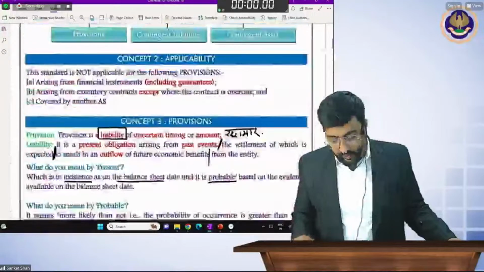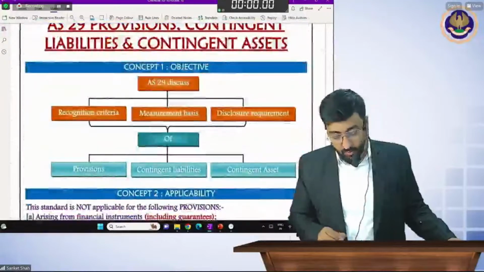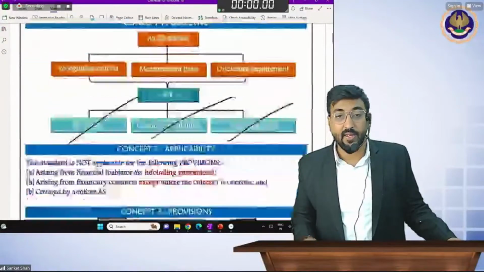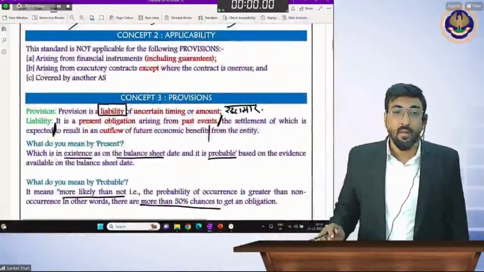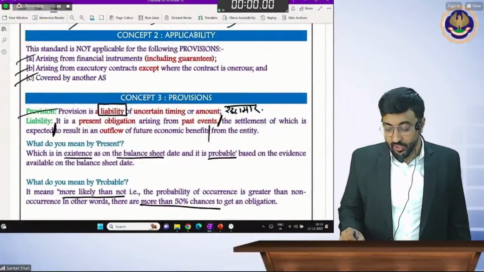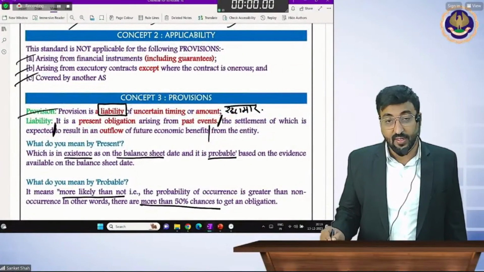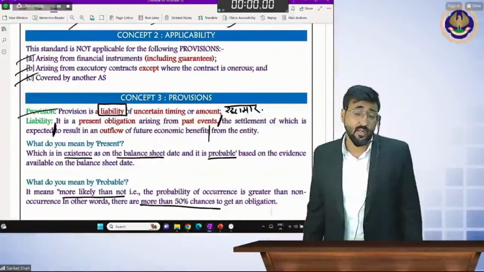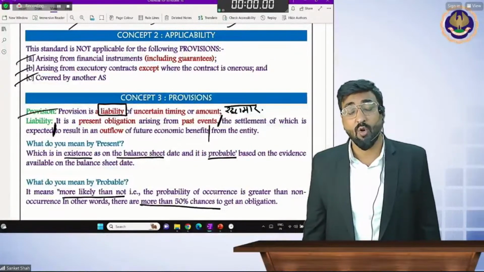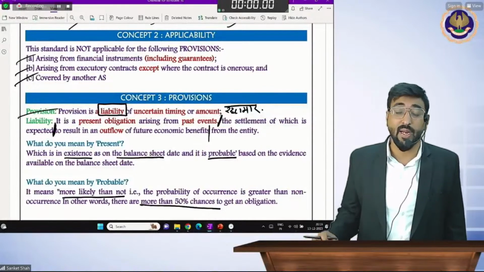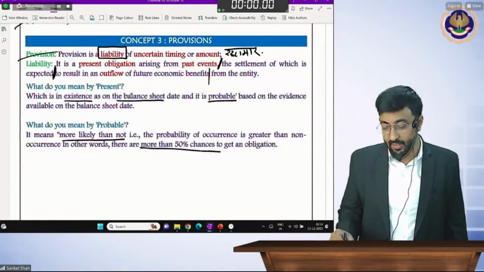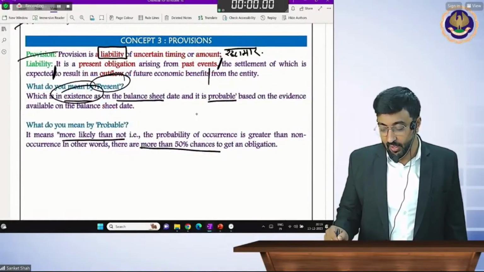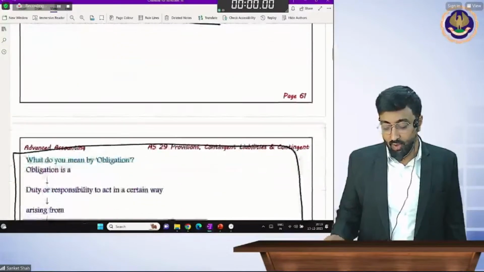So quick revision. The standard talks about recognition of provision, contingent liability, and contingent assets. Then provision definition Rattamar: a liability of uncertain timing or amount. Liability means what? Present obligation arising from the past event, the settlement of which is expected to result in the outflow of the future economic benefit from the entity. This is called the definition. Present means what? Existence on the balance sheet date. Probable means more likely than not, means 50% more.